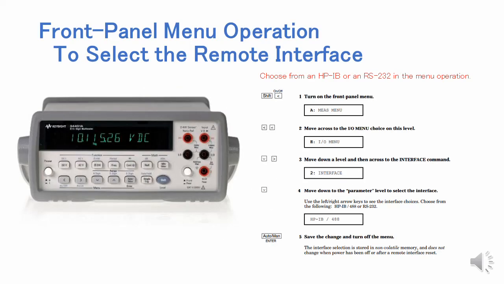Additional information: to select a remote interface from one of two, such as an HP-IB (GPIB) or an RS-232 interface. At first, press Shift and the On/Off key to turn on the front panel menu. Second, move across to the I/O menu choice on this level. Next, move down a level, then across to the interface command. Move down to the parameter level to select the interface from HP-IB, GPIB, or RS-232. At last, press the Enter key to save the change and turn off the menu.